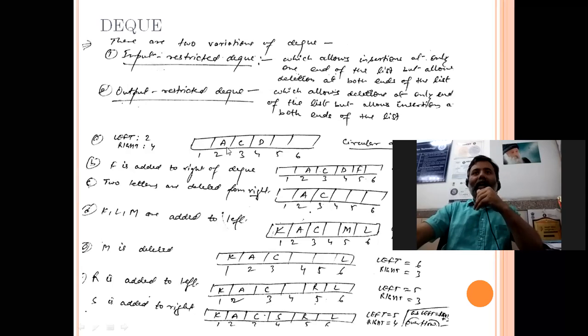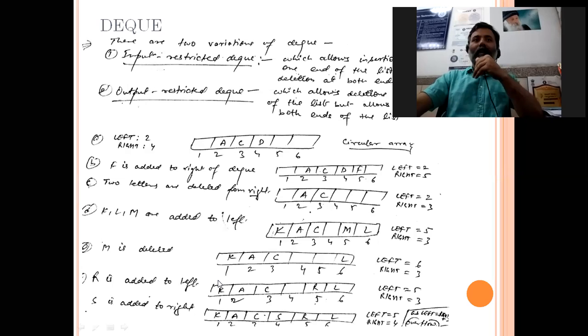Again, we are implementing it by a circular array, with left and right. This is 2, 3, 4, so right is 4. There are several operations I have shown here. You can see F is added to the right, it becomes 5. Two letters are deleted from the right, F and D are deleted, right becomes 3. K, L, M are added on the left, so you can see K, then L, then M. So left becomes 5.